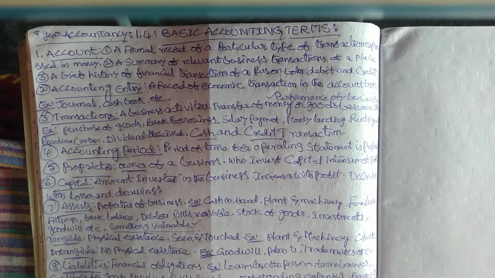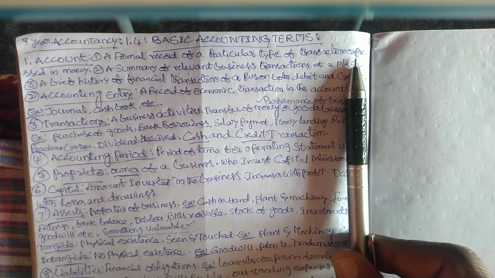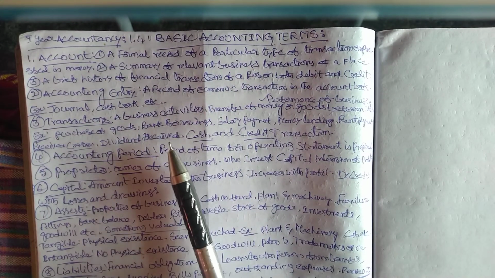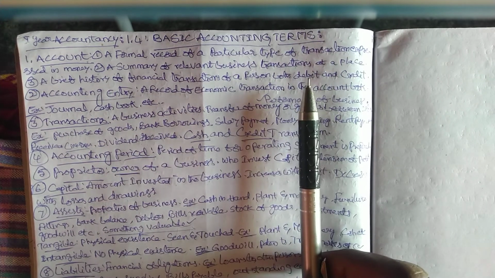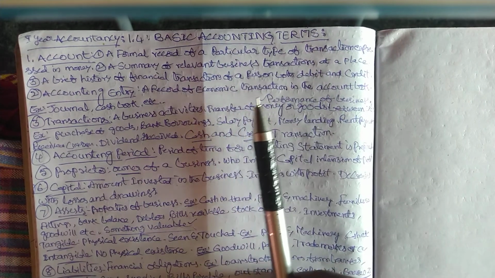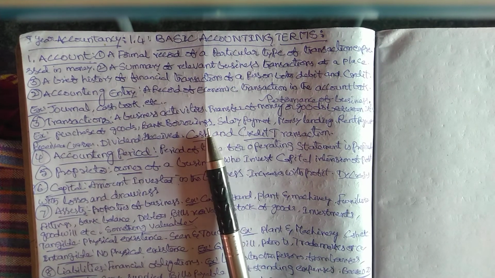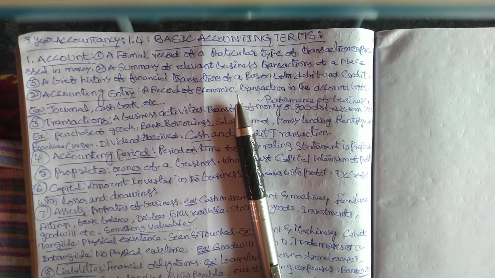The first one is account. Account is a formal record of a particular type of transaction expressed in money. That means it is an economic affair. In terms of money, we express the record of a transaction in a formal way. So, a formal record of a particular type of transaction expressed in money is known as account.